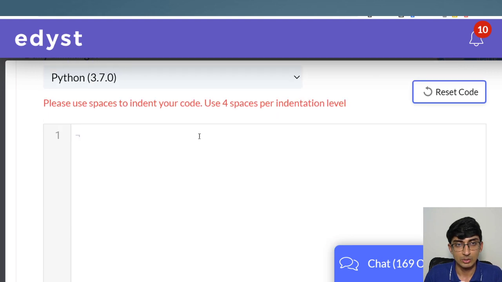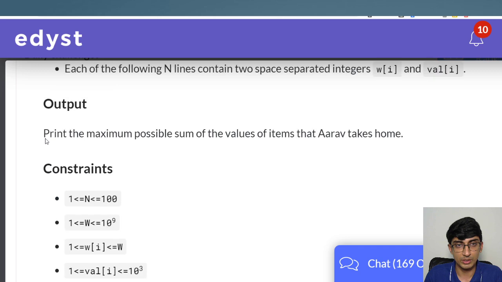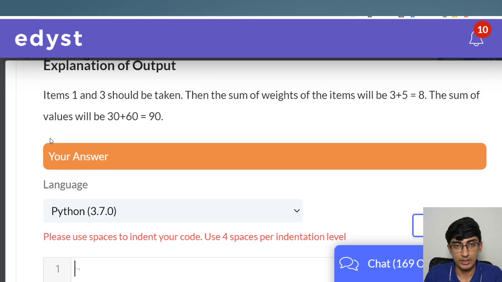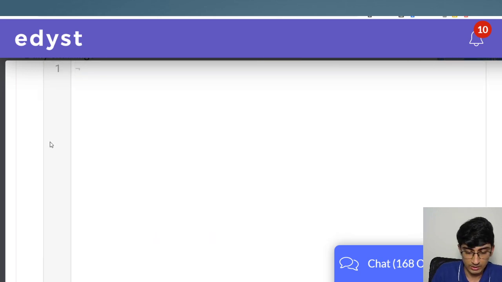Yeah, so I'll do it in Python, and the first line of input is n and w, right? So we have n and w, so that is n comma w.